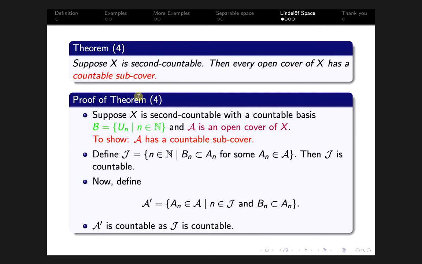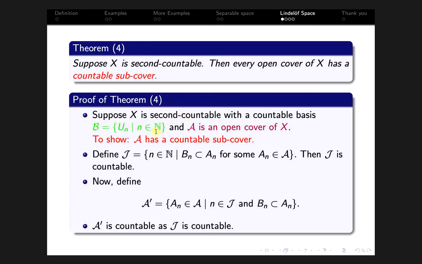So here our assumption is: suppose X is second countable. As it is second countable, we have some countable basis. We can take some countable basis of X, script B equal to {U_n}, where n belongs to the set of naturals.